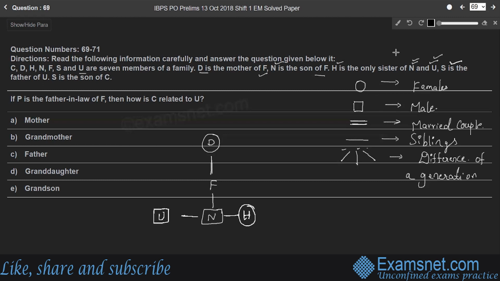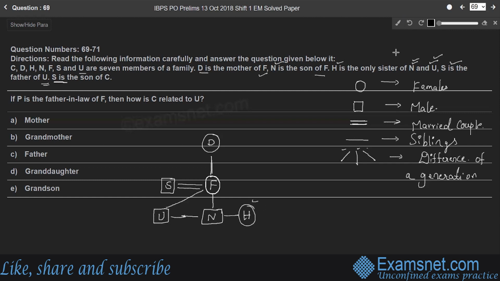Next part. S is the father of U. So here father of U means father of all three, U, N and H, right? That means S and F are a married couple. Since S is father, F is mother of U, N and H, right? Therefore, we can relate the relationship like this. F is mother of U, N and H. S is father of U, N and H, right?